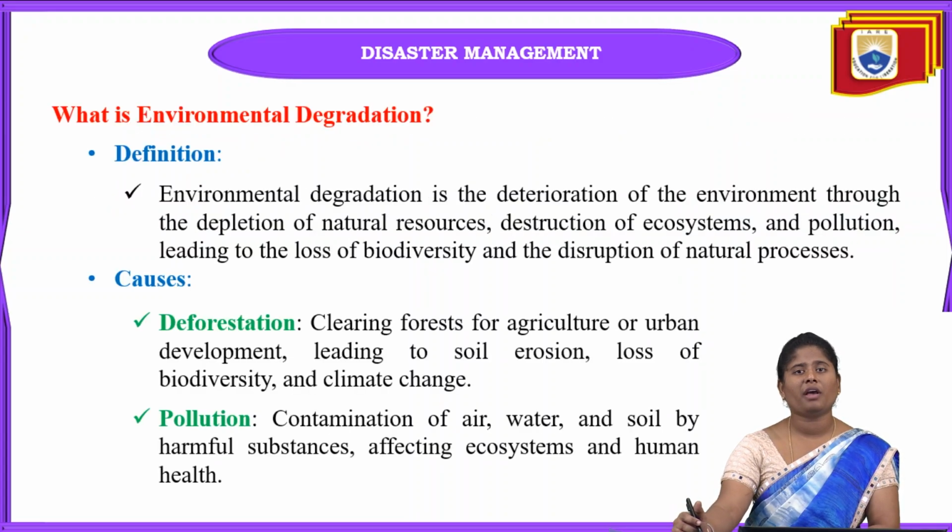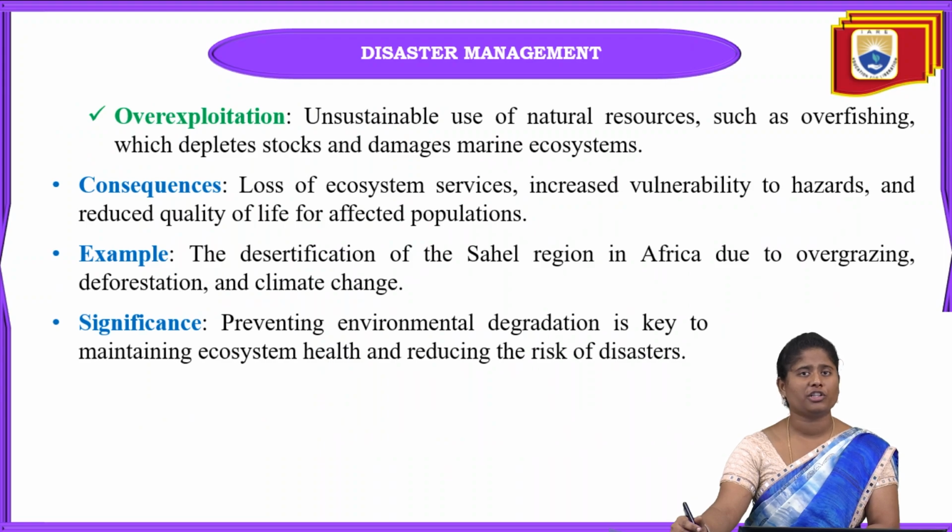Next one is, what is environmental degradation? Here, environmental degradation is nothing but the deterioration of the environment through the depletion of natural resources and destruction of the ecosystem, and sometimes air pollution, water pollution. These are all environmental degradation, nothing but the deterioration of the environment. Because of this, that will lead towards the loss of biodiversity and also the disruption of natural processes. Okay, the main causes of this environmental degradation are deforestation, pollution, and also over exploitation.